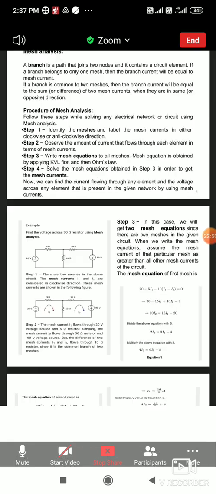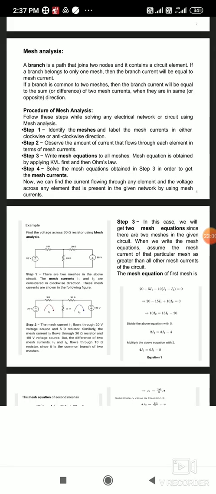So the mesh analysis is applied in a mesh. Okay, in a loop we can apply the mesh analysis. So mesh is nothing but a single loop. Mesh is nothing but a single loop. So what is the difference between mesh and loop? What is the difference between mesh and loop? In one mesh there should not be any loop.